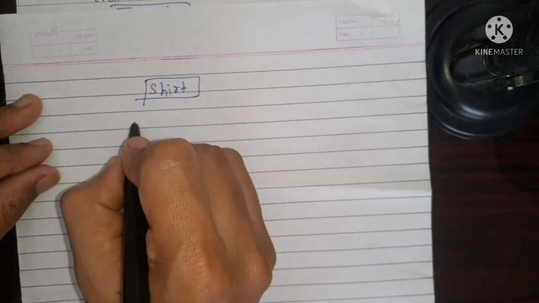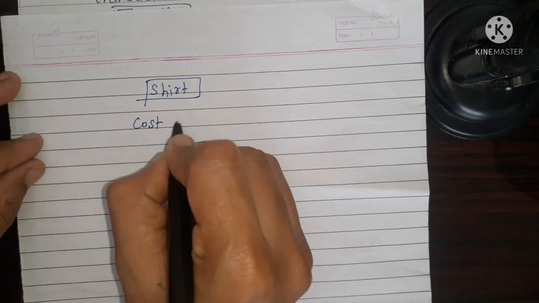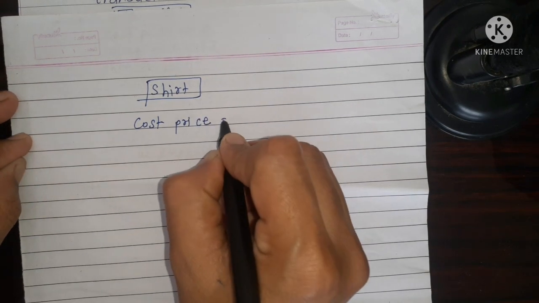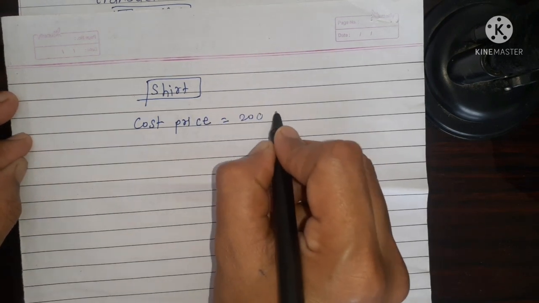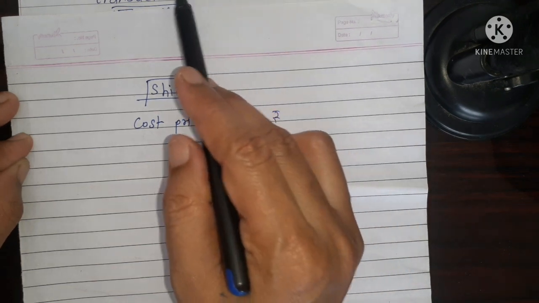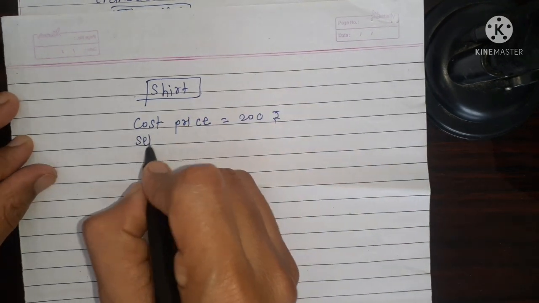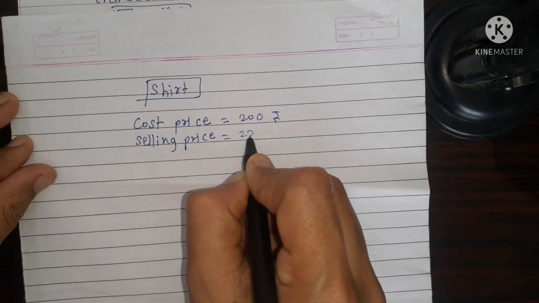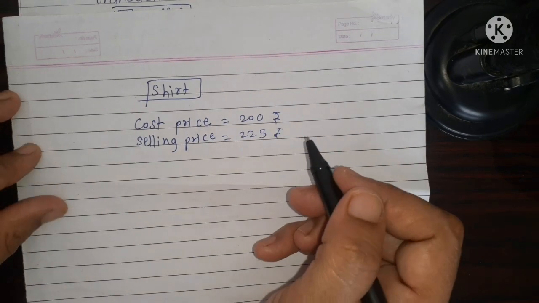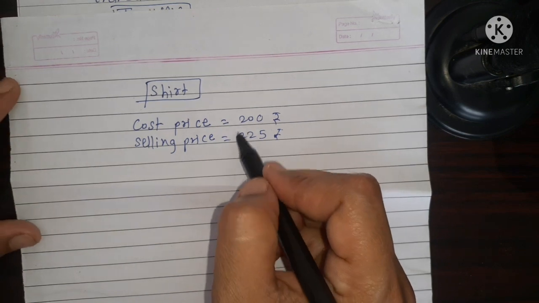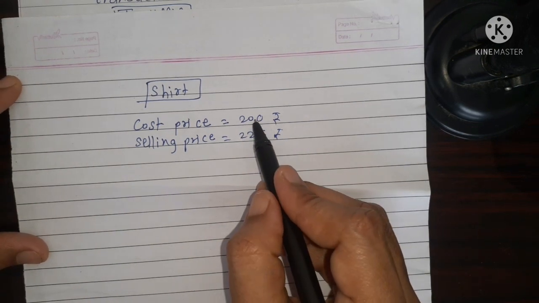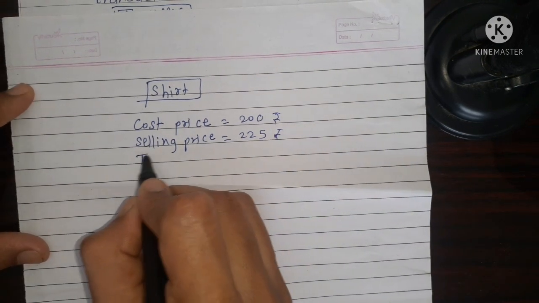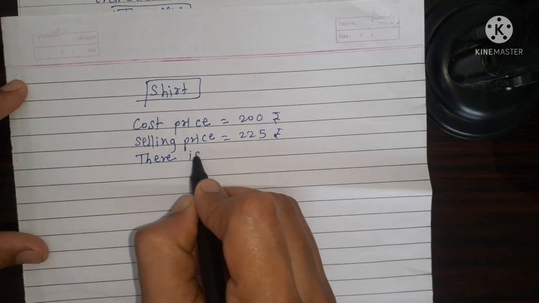Now we can find the shirt profit. Shirt: cost price is equal 200 rupees and selling price is 225 rupees. Compare these two price. Selling price is bigger than cost price, so there is profit.